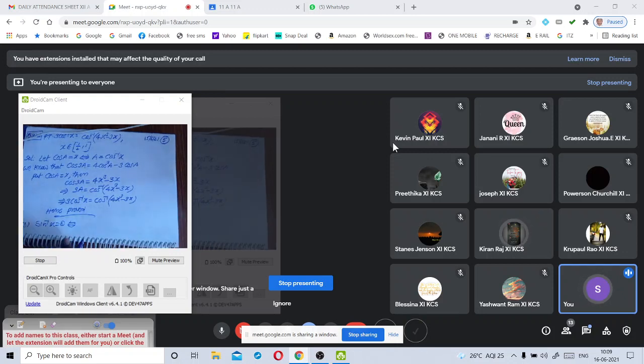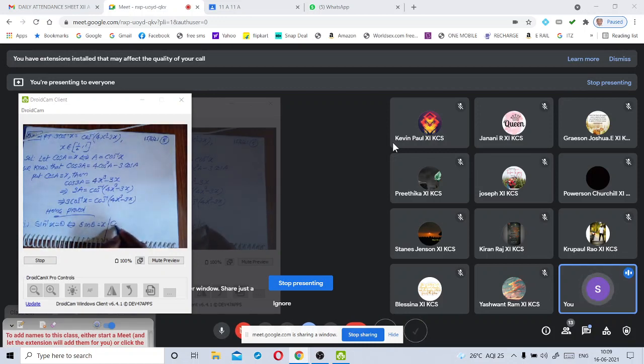Sine inverse of x is equal to theta. Whenever you are writing this equation, immediately you should remember sine theta is equal to x. This is an equation in inverse trigonometric functions. Immediately you should write an equation in trigonometric function like this. Okay, my children. Throughout the chapter, when we are using this equation sine inverse of x is equal to theta, immediately you should write this result.